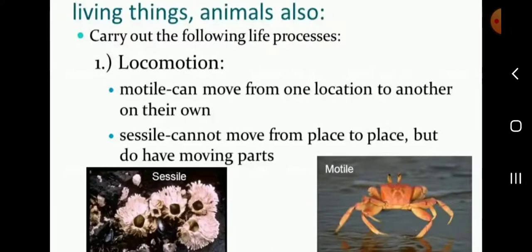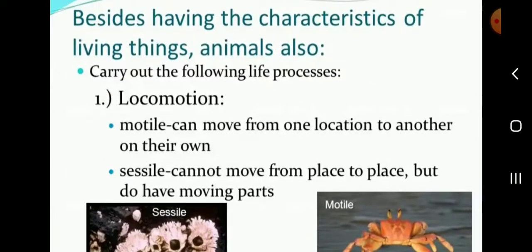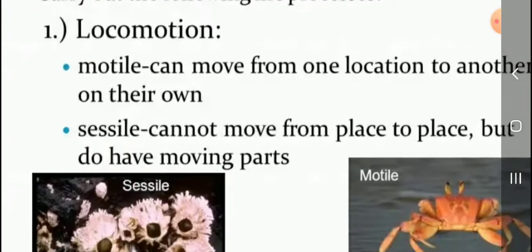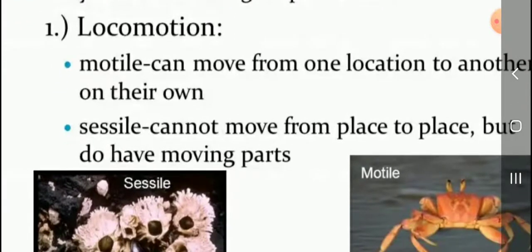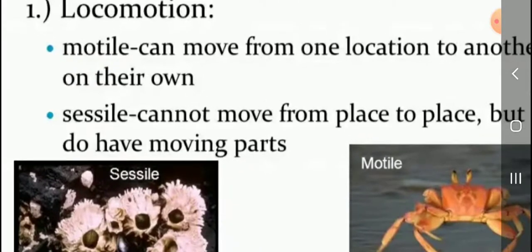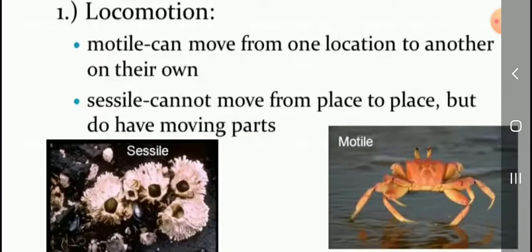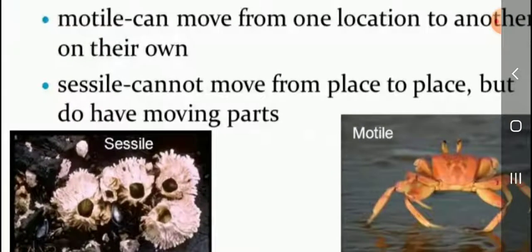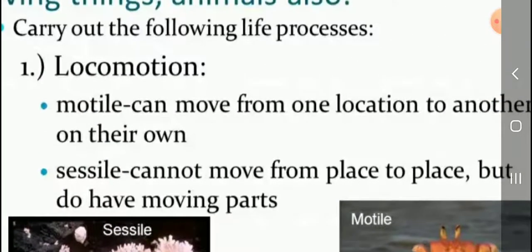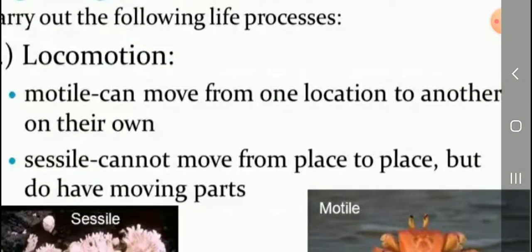Okay, listen students. Then locomotion. What is locomotion, students? Animal movement has two types. First one sessile, then motile. Motile can move from one location to another on their own. The sessile cannot move from place to place, but do have moving parts.